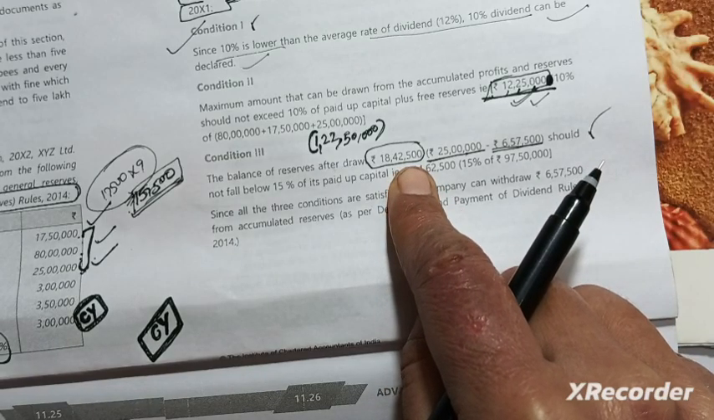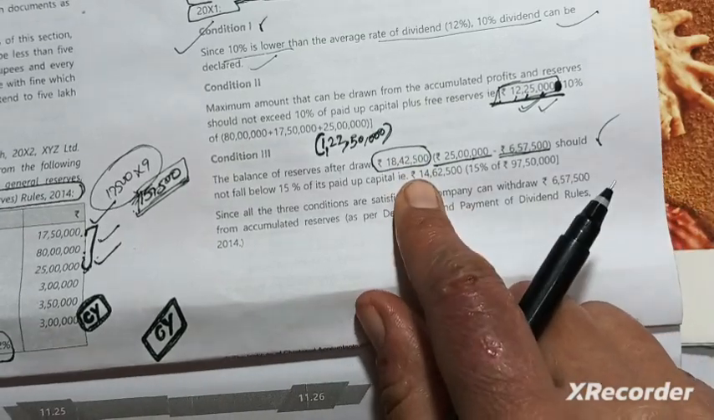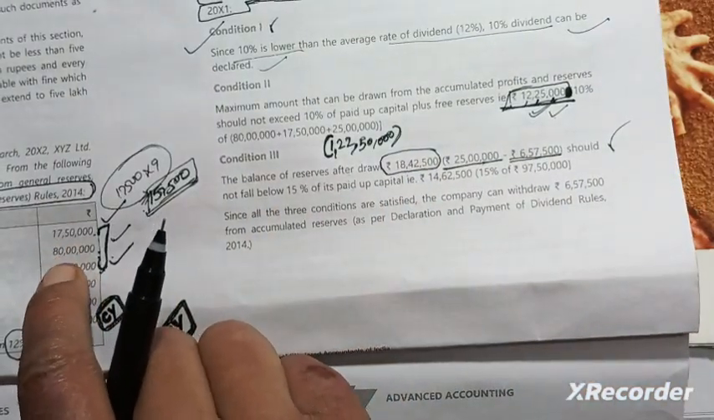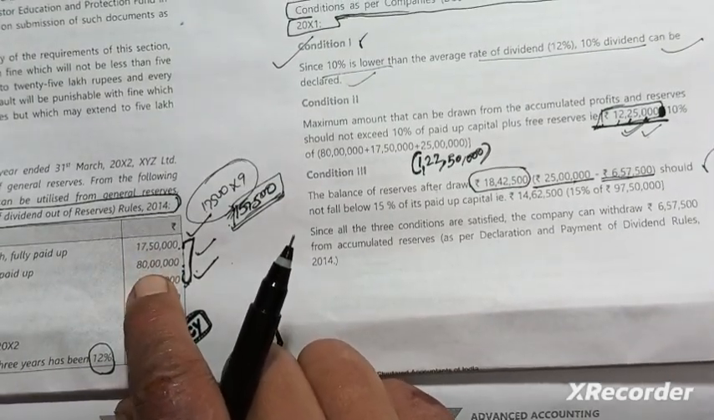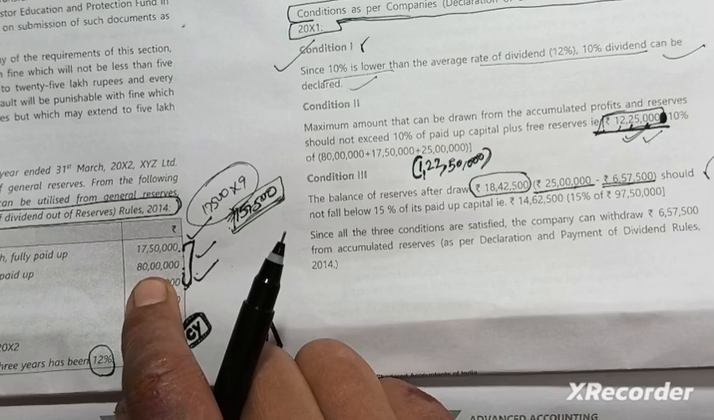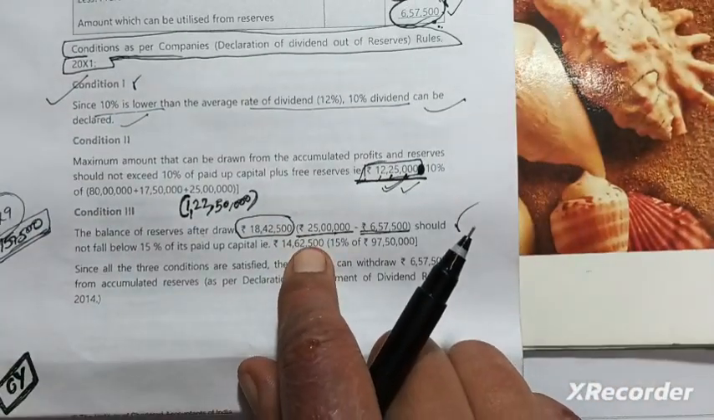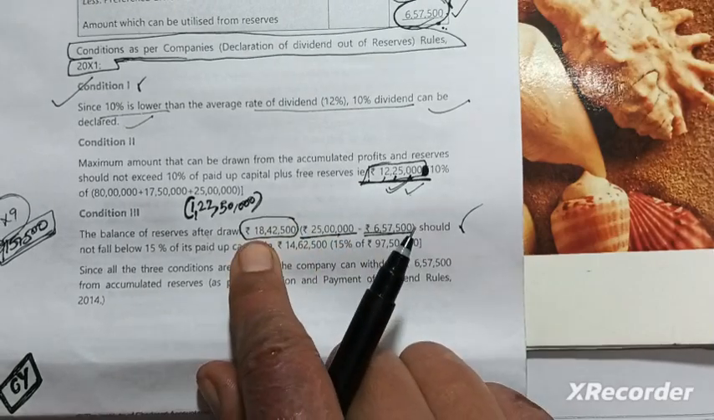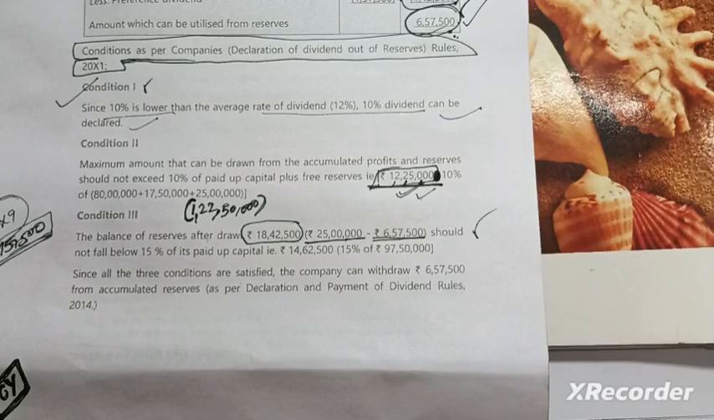and this amount should not be less than 15% of the paid up share capital. How much is 15% of the paid up share capital? The paid up share capital is this much, 90 lakh, both preference and equity, that is 97,50,000, and 15% of 97,50,000 amounts to 14,62,500, and we have more than the 15%. So the third condition is also satisfied here.